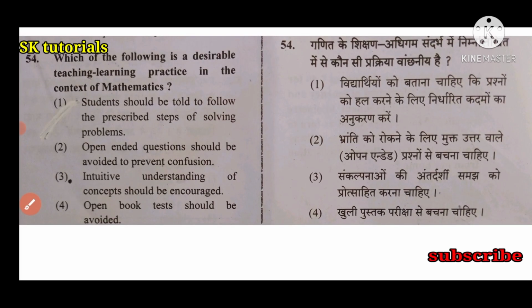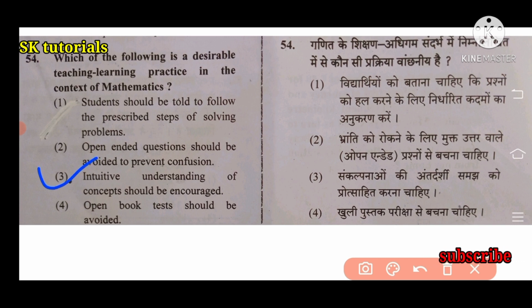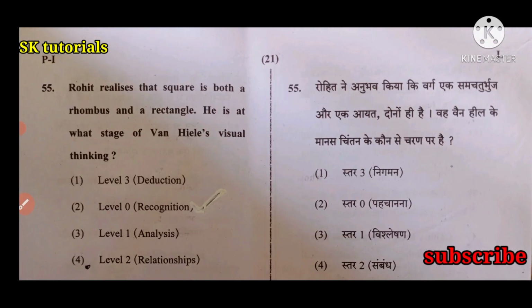Question number 54. Which of the following is a desirable teaching learning practice in the context of mathematics? Option 3. Right answer: intuitive understanding of concepts should be encouraged. Next question. Rohit realizes that a square is both a rhombus and a rectangle. He is at what stage of Van Hiele's visual thinking? Right answer is option 4, Level 2, relationships.